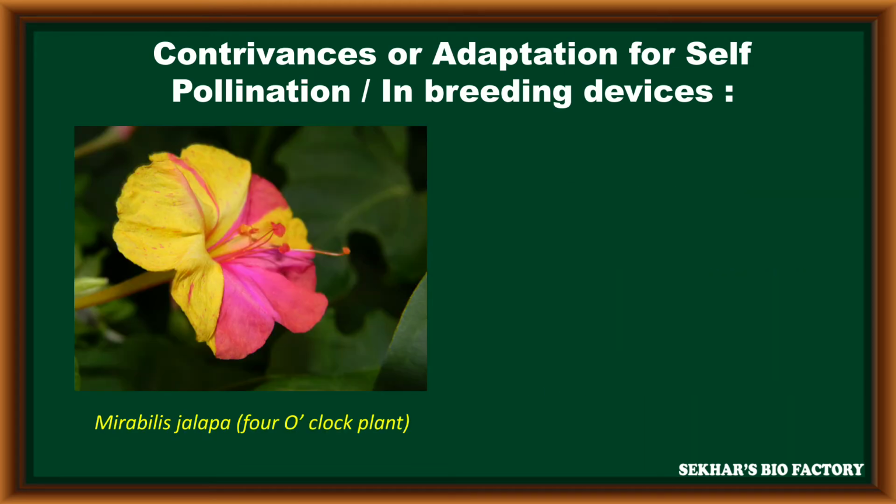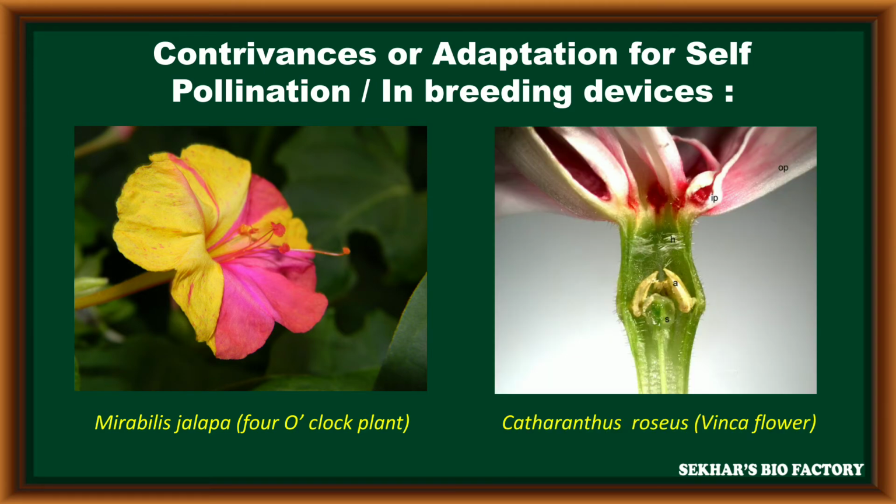Mirabilis jalapa is also called the four o'clock plant. In this flower, the stigma is very close to the stamens. Due to this, the pollen grains of the anther are directly transferred onto the stigma of the same flower. Similarly, in Catharanthus roseus, the vinca flower, the pistil, especially the stigma, elongates at the time of growth.